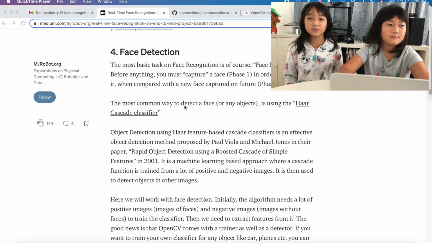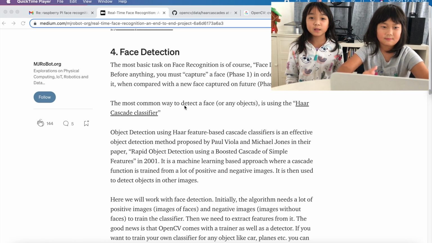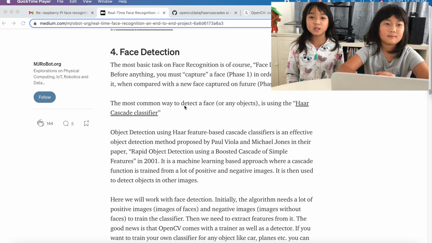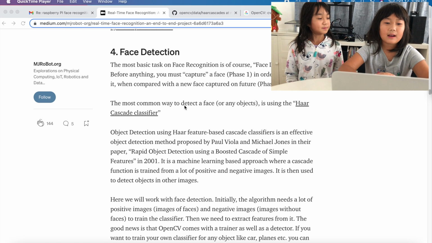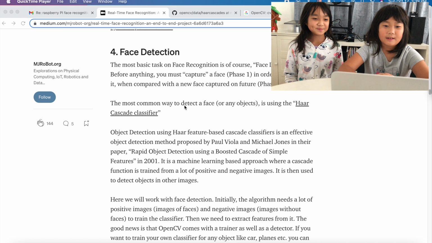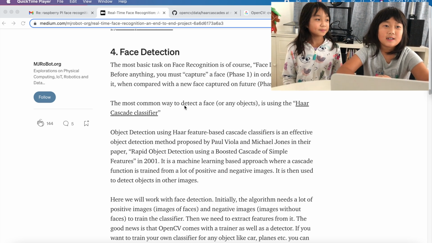Haar Cascade Classifier has less memory and less CPU use, so that's why we're using it on the Raspberry Pi, because the Raspberry Pi doesn't have a strong CPU. We are going to give our training data to the Haar Cascade Classifier, so that way it can detect the objects in the image.